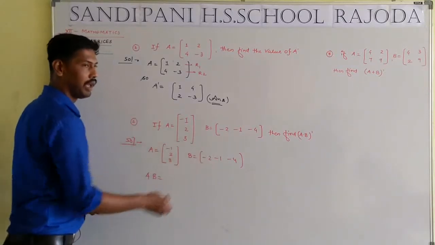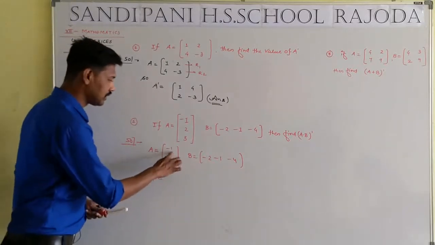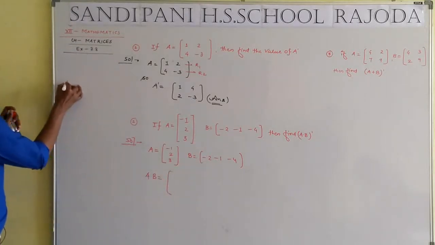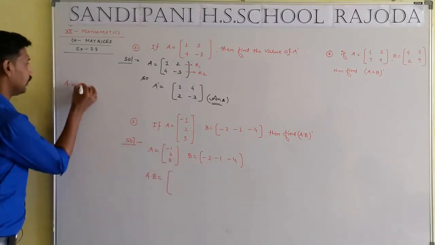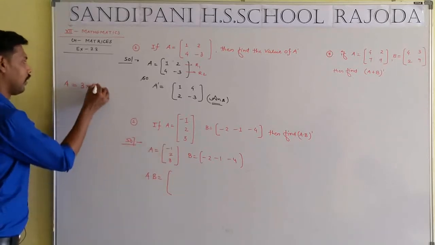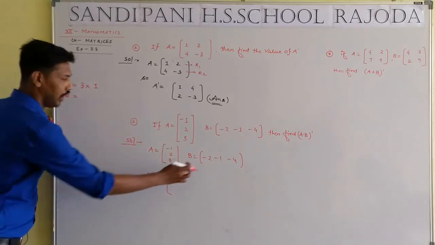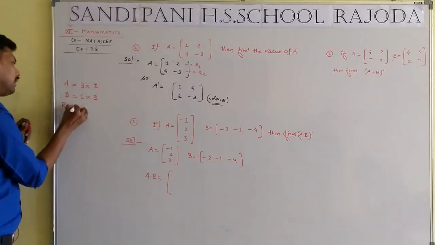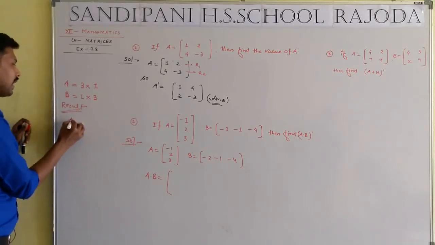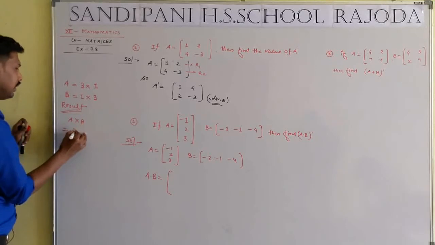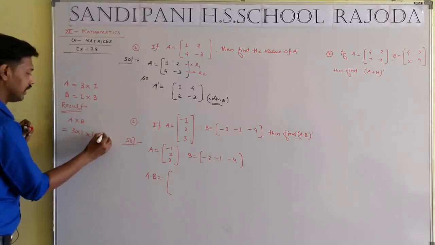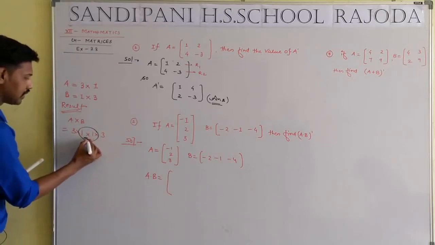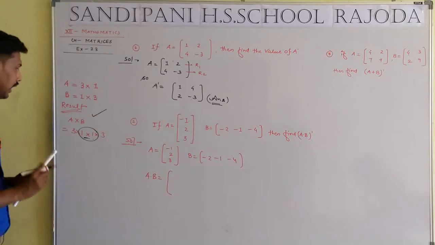First row multiplied with the first column. Here A has how many rows? 3 rows. And how many columns? A single column. And the order of B, how many rows? 1 row. And how many columns? 3 columns. So the result of multiplication between the matrices A and B will be 3 cross 1, 1 cross 3. The last of the first and the first of the last are the same, so multiplication is okay, and the result is in the form 3 by 3.